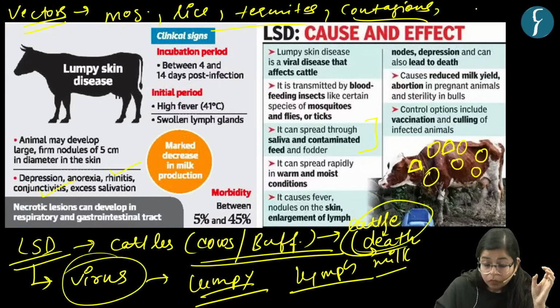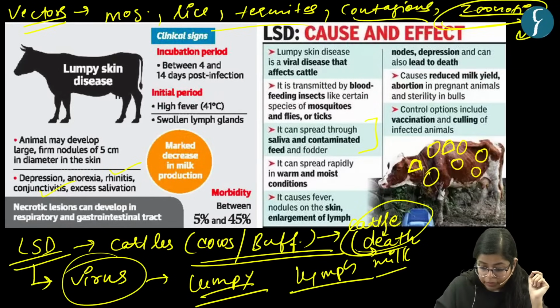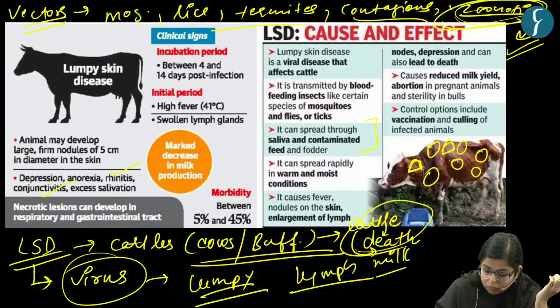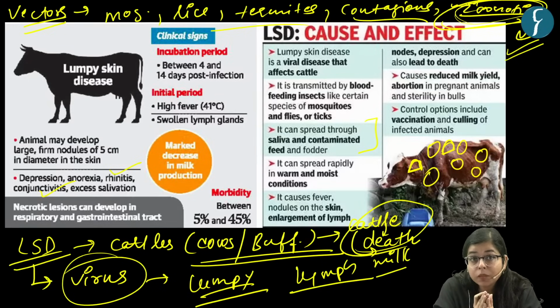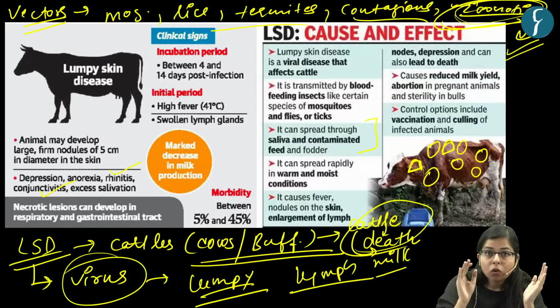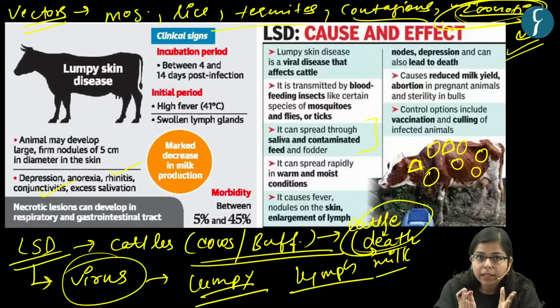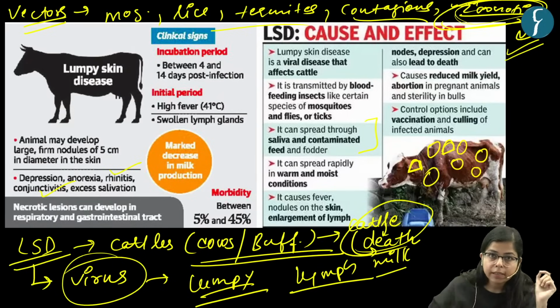Also, one more point which you should know, sorry, this disease is not a zoonotic disease. This means that this disease cannot be spread from animals to humans, right? So in case if we drink milk from a cattle who is suffering from lumpy skin disease, in that case humans will not be infected, right? It does not spread from animals to humans, right? So these are some of the facts which are associated with this disease.